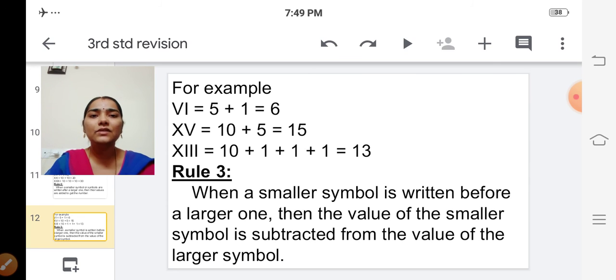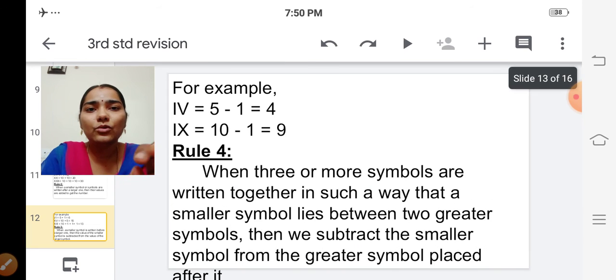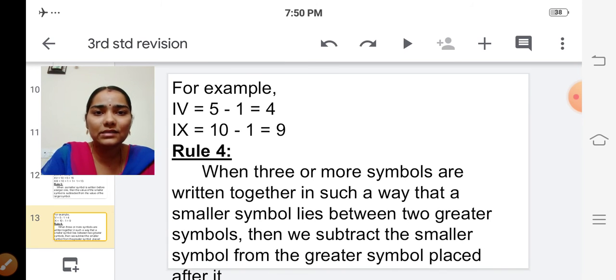If the smaller symbol is written after the larger symbol, then we have to add their values. If the smaller symbol is written before the larger one, then we have to subtract the value of the smaller symbol from the value of the larger symbol. Is it clear, children? Yes. That is the difference between rule number 2 and rule number 3.